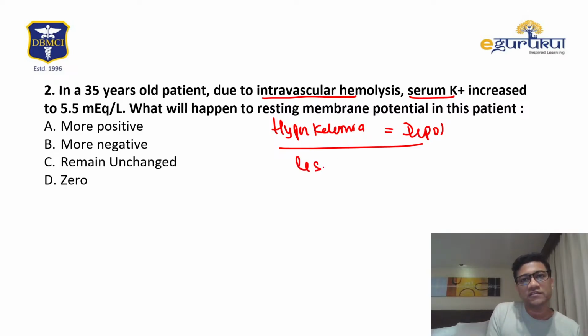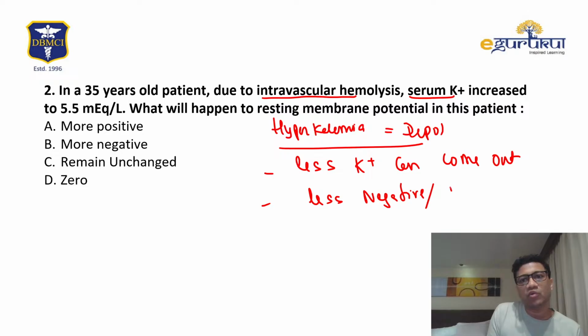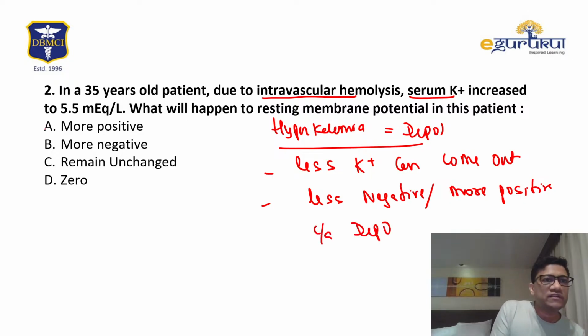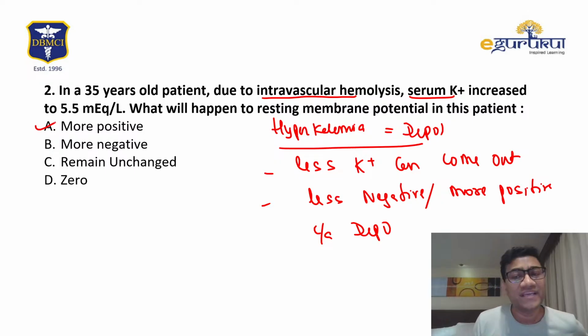So less potassium comes out due to hyperkalemia, and that's why the cell becomes less negative, or you can say more positive. What is that called? That is called depolarization. So the answer will be depolarization.